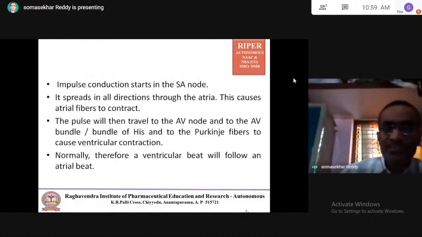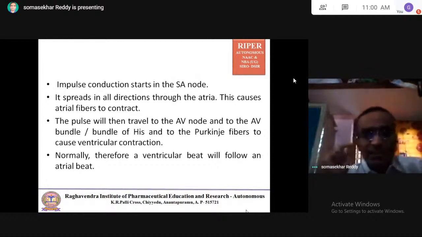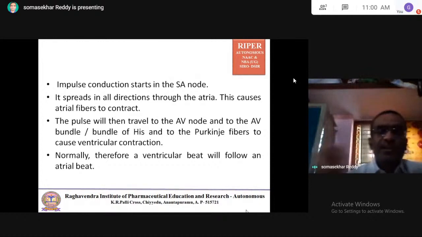Impulse conduction starts in the SA node. That is called generation of impulses. Generation of impulses takes place in the sinoatrial node. It spreads in all directions through the atria. This causes atrial fibers to contract.